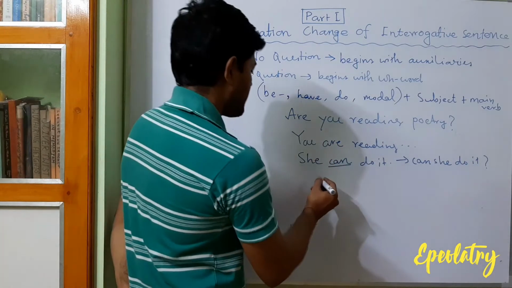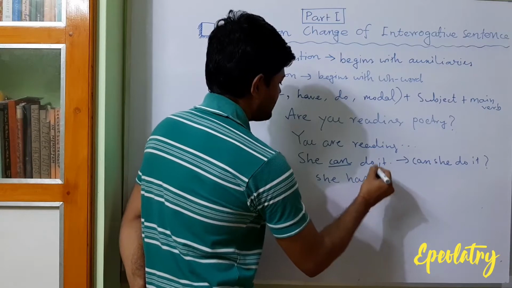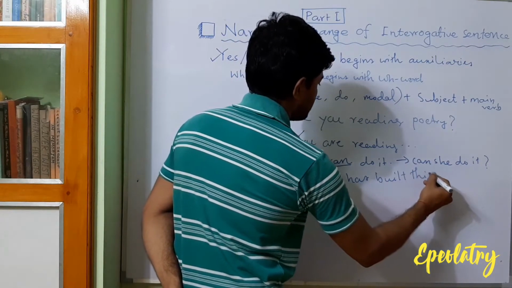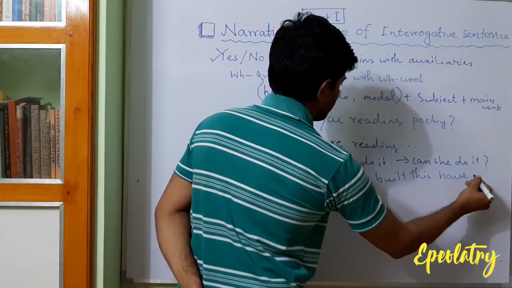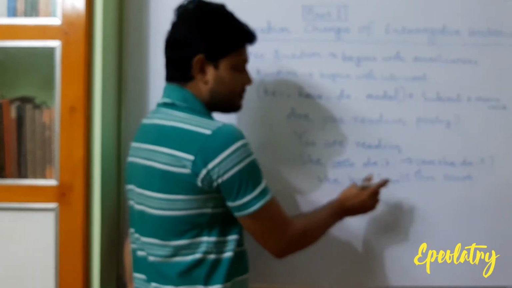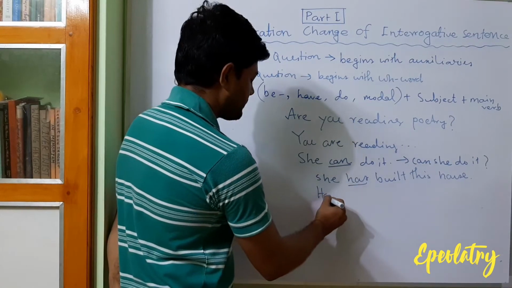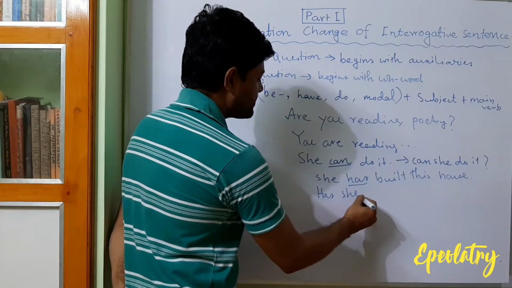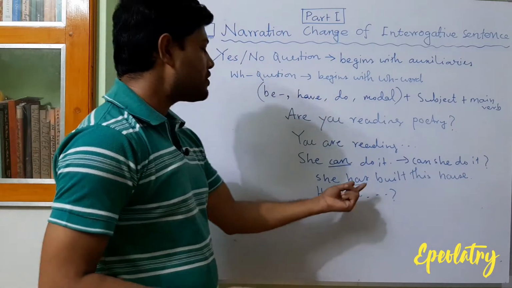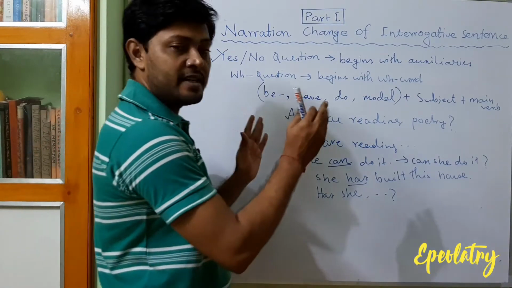Okay. She has built this house. Which is the auxiliary verb here? Has. So what will be the yes/no question? Has she built this house? Question mark. So we have to put the auxiliary at the beginning of the sentence. This knowledge is very necessary.